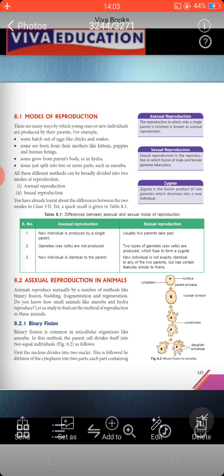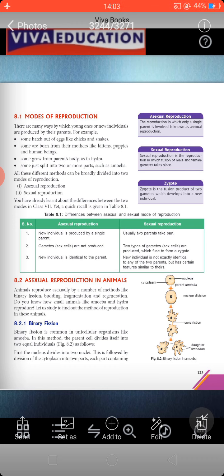On the other hand, in sexual reproduction, because it involves two parents, two kinds of gametes are there, male gametes and female gametes, and when they fuse they result in the formation of a zygote. The third point is that the new individual is identical to the parent in asexual reproduction, means the young ones produced through asexual reproduction are exactly the same as the parent.